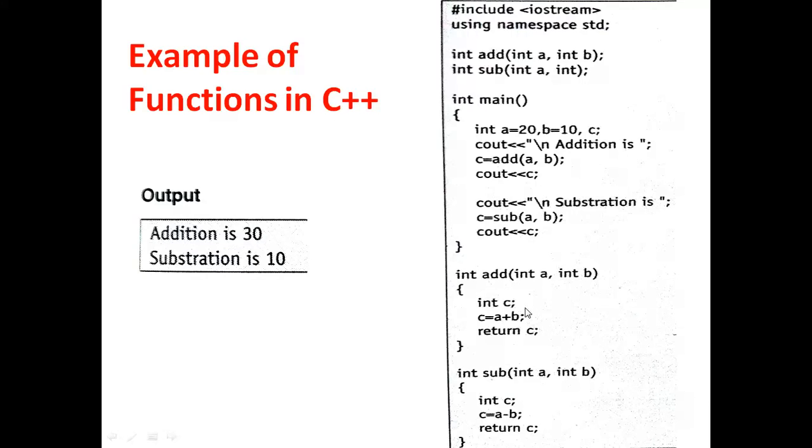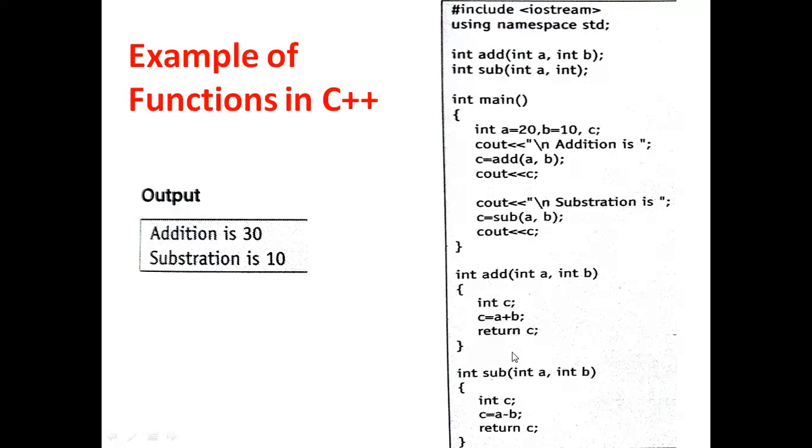Here c is equal to a plus b, and return c, because we have to pass the return type value, that is integer. We have to return some value after performing this function. So I have written return c, and c is an integer data type. Therefore, I have written the return type as integer.